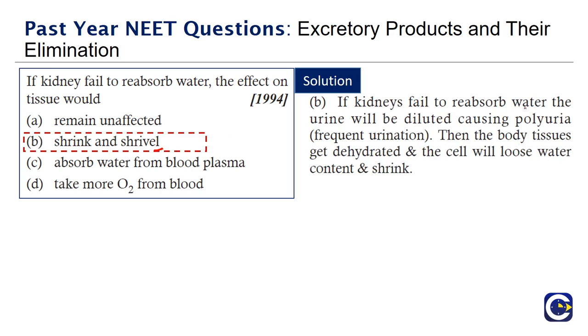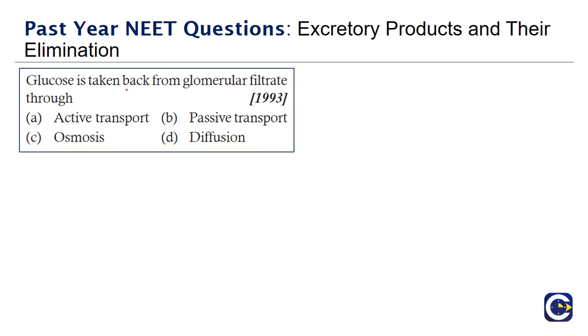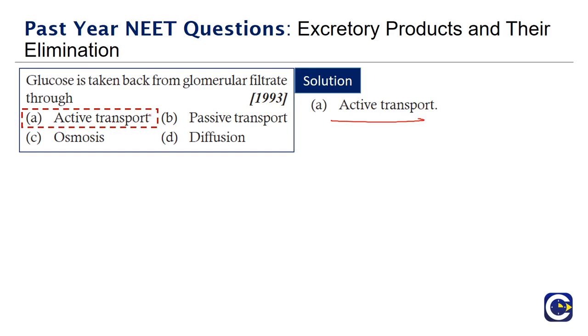If the kidney fails to reabsorb water, the urine will be diluted, causing polyuria, frequent urination. Then the body tissue will get dehydrated and cells will lose water content and shrink. Glucose is taken back from glomerular filtrate through: active transport, passive transport, osmosis, diffusion. So glucose is taken back through active transport. This is a fact.